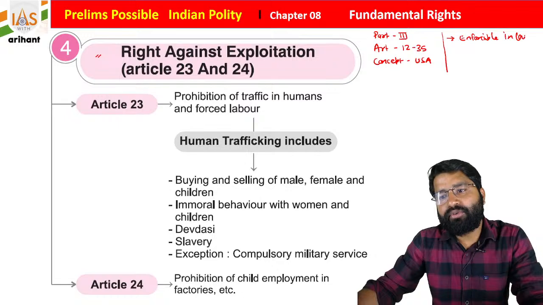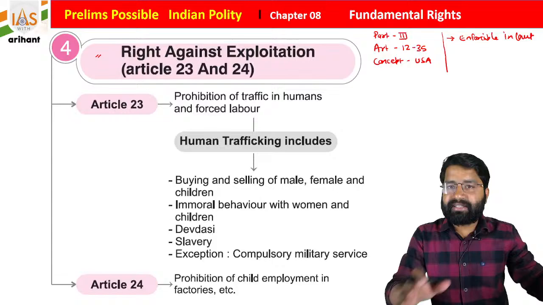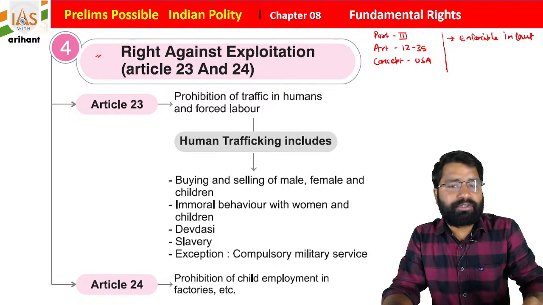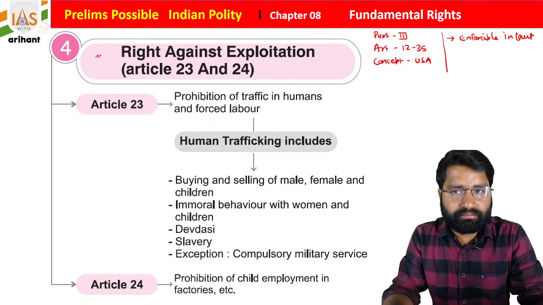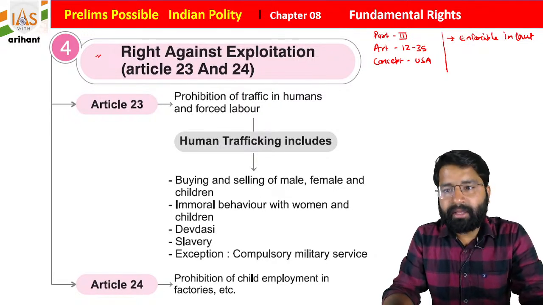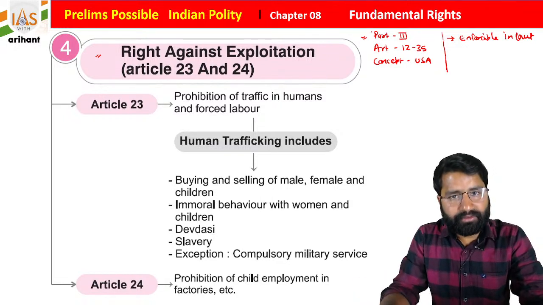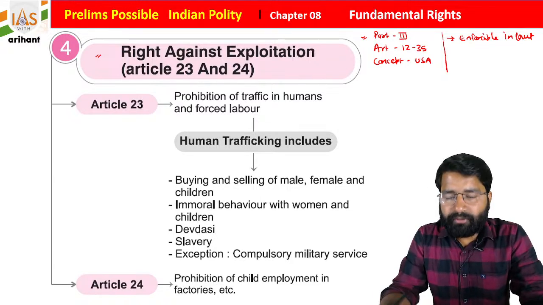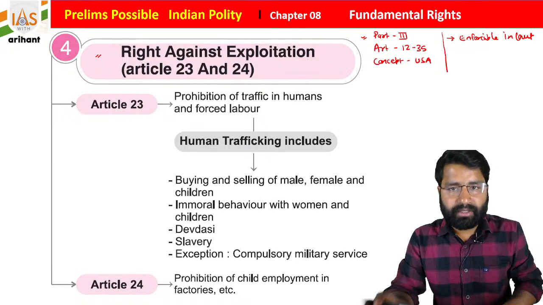Enforceable in a court of law means no one can take away your fundamental rights, and they are available to each and every citizen as well as non-citizen. There are a few exceptions also, students, connected with a few articles, which are available only to Indians. There were also multiple amendments in previous years, and we will discuss that in the last topic of this chapter.